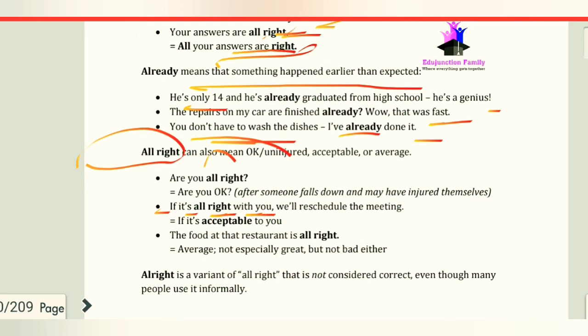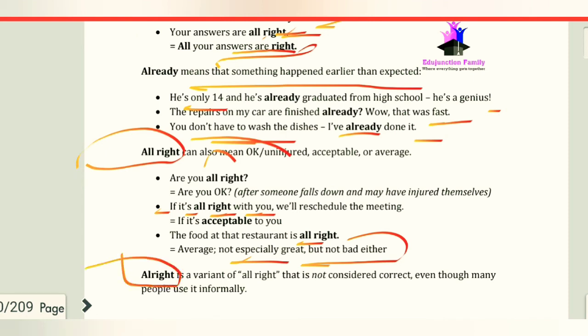Now we have the next sentence, "The food at the restaurant is all right." It means average, not especially great but not bad either. The food was not bad and also not especially great.